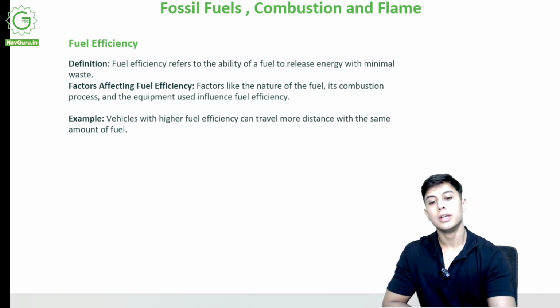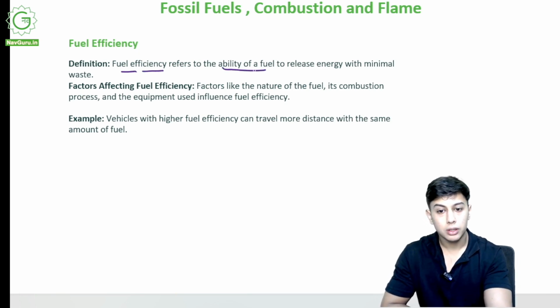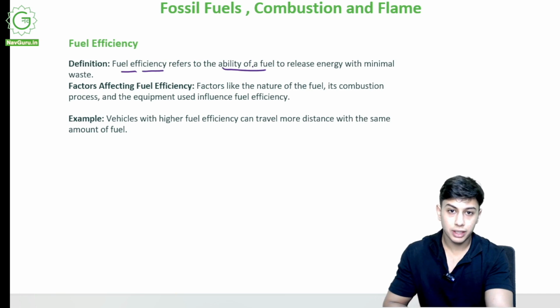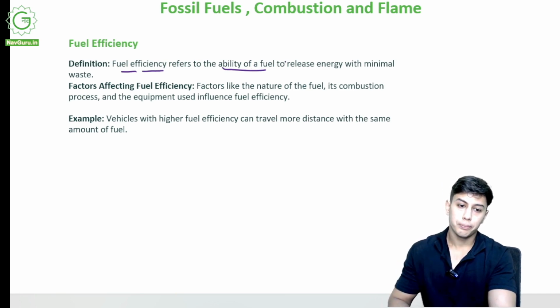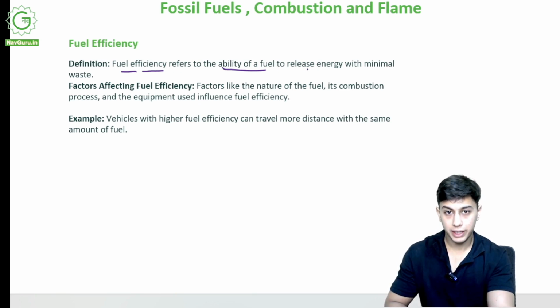So fuel efficiency refers to the ability of a fuel. Every fuel has a different efficiency. Every fuel has a different ability to produce heat per volume.